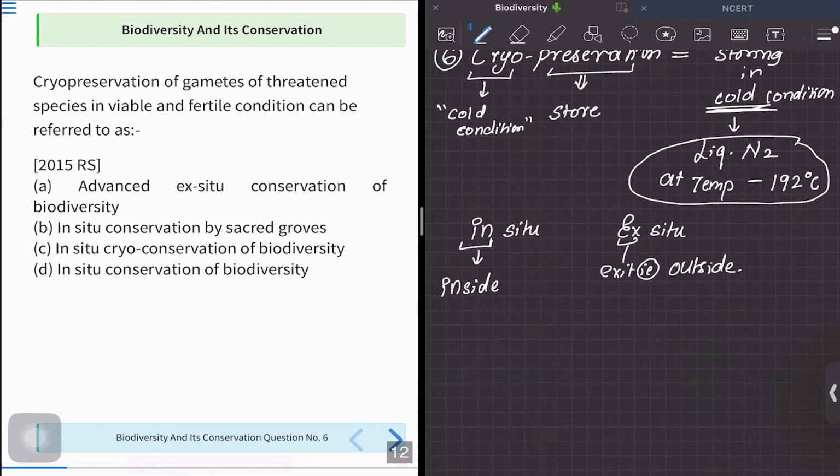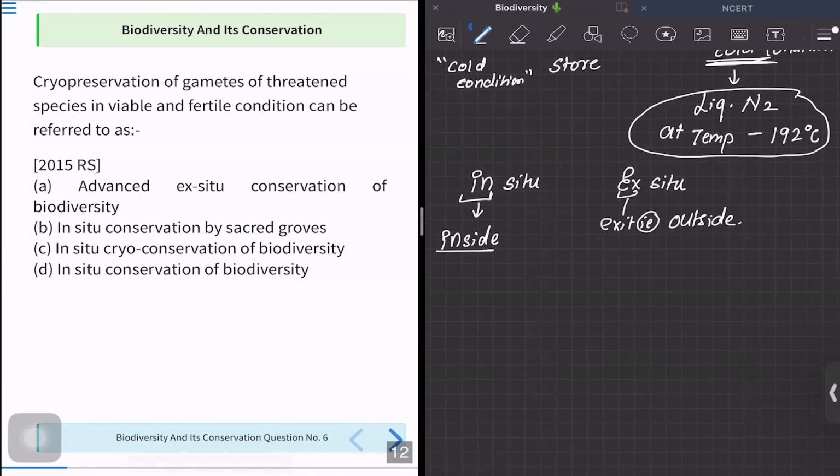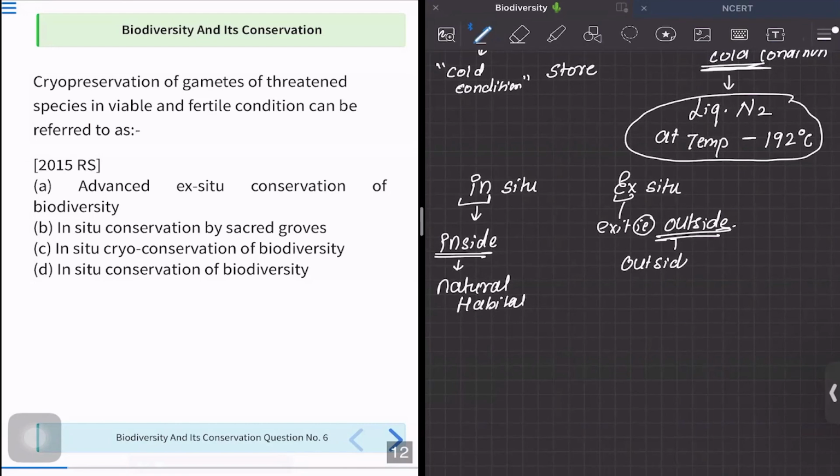Now, since we are talking about in situ and preservation of gametes, so it is going to happen inside the natural habitat, correct? And when I say outside, what is outside? What do you mean outside? Outside means outside of natural habitat. So it can be in lab.